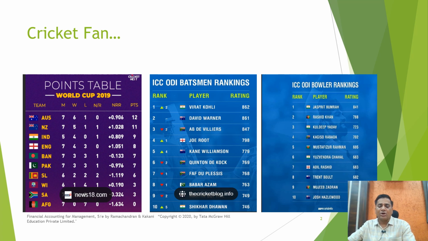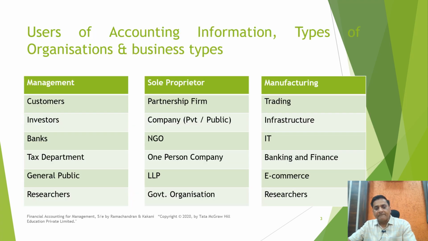Talking about the economic world or the business world, we know that accounting is the language of business. This we have seen in our earlier class, that accounting is nothing but the language of business, and the accounting information is used for the purpose of decision making. The financial statements or the report cards are prepared so that all the stakeholders, be it the management, investors, banks, government, etc., can make some decisions based on them.